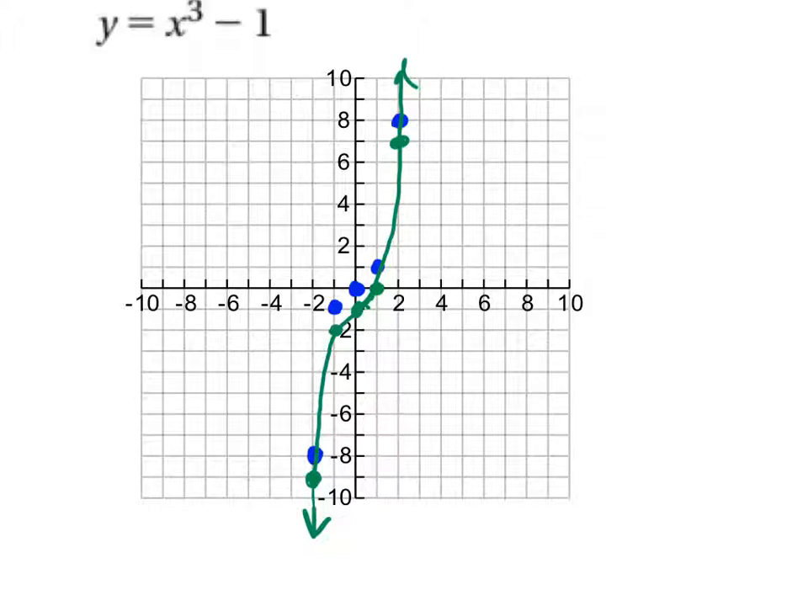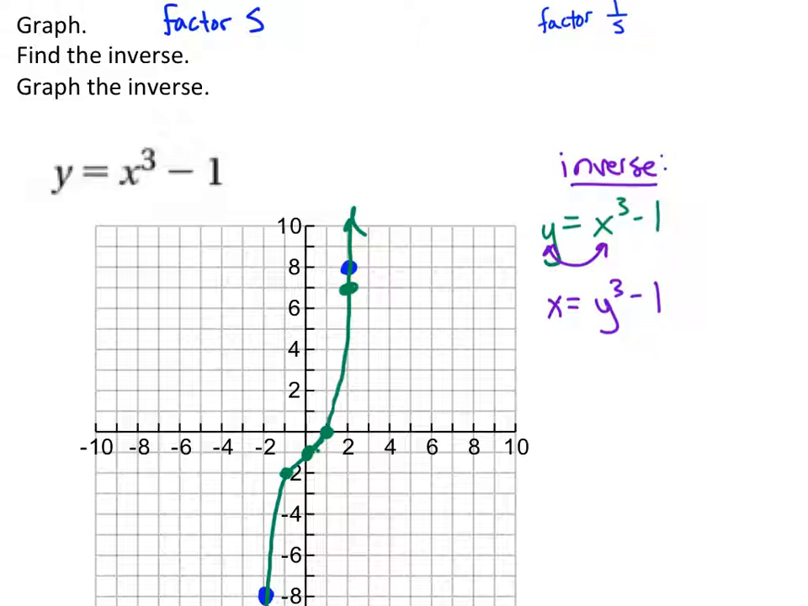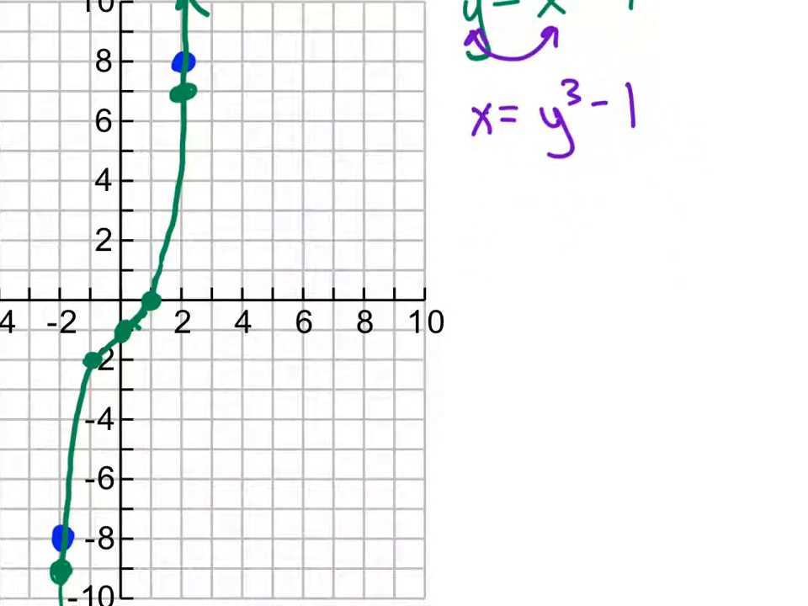And step 2, they asked us to also find the inverse. So I'm going to go ahead and work on finding the inverse. How do you find the inverse? Y equals x cubed minus 1. And so switch x and y. This is the work of finding the inverse. So x equals y cubed minus 1. Don't switch the cubed. That's not part of the x or the y. Leave the cubed where it's at. Just switch x and y, and then get y alone.